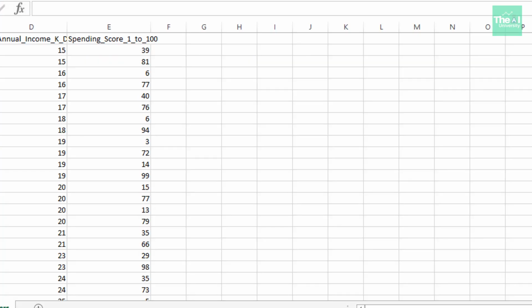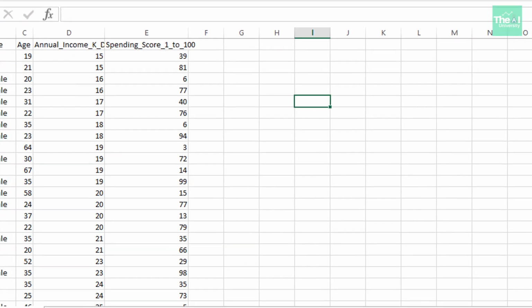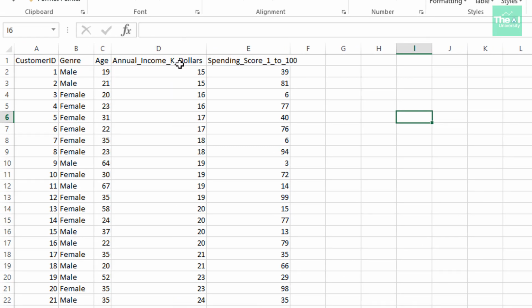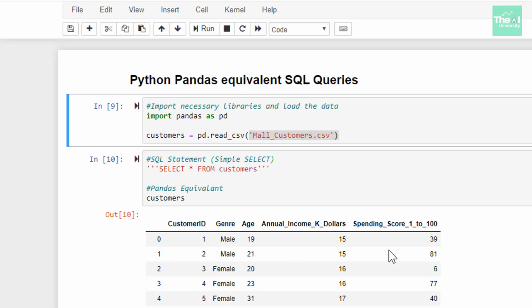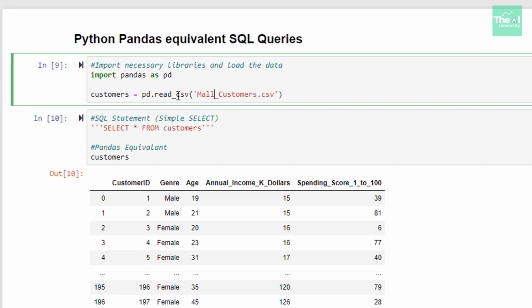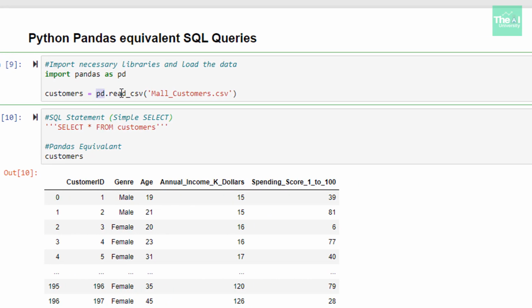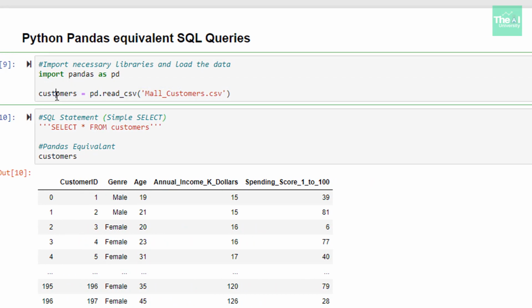So this is the file and it contains these columns like customer ID, genre, age, income, annual income in $1,000. So this is going to be 15,000. This is going to be $16,000. Here I am just loading this data using the read_csv method, and I'm creating a data frame called customers.